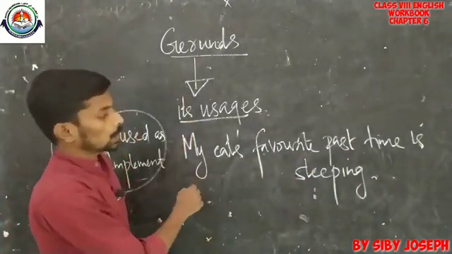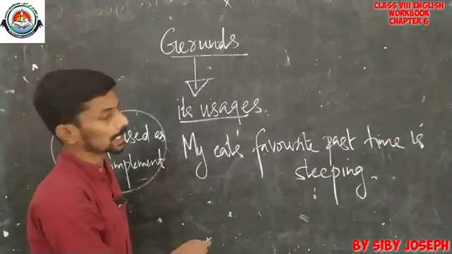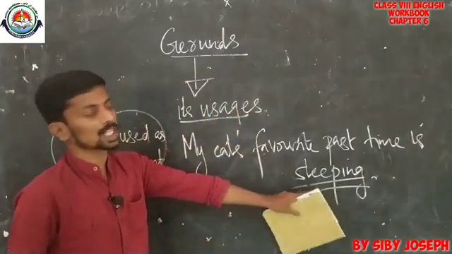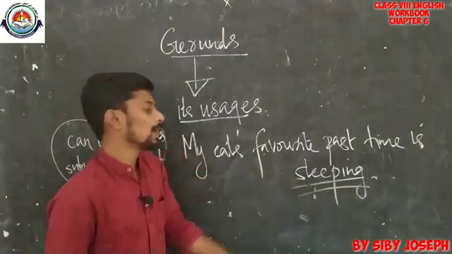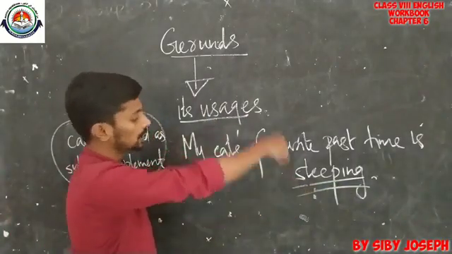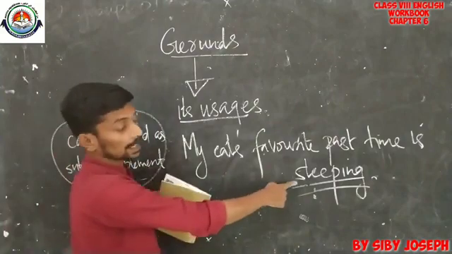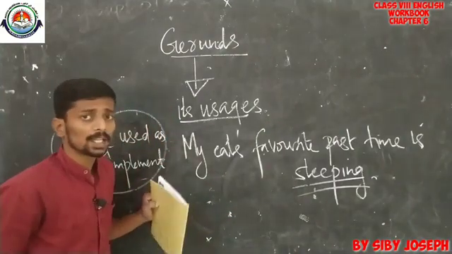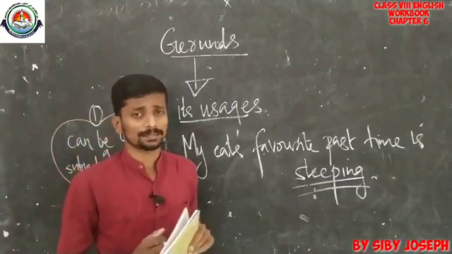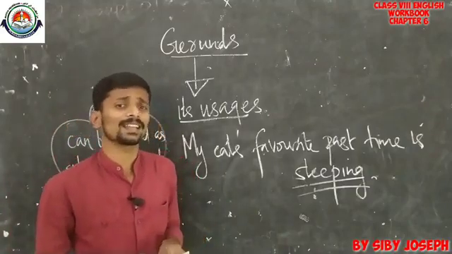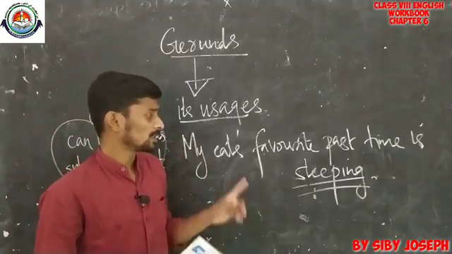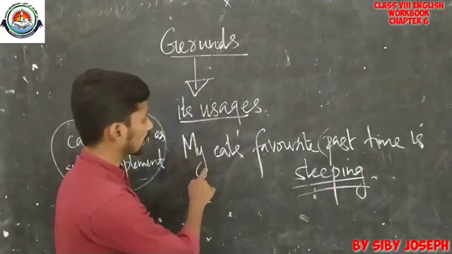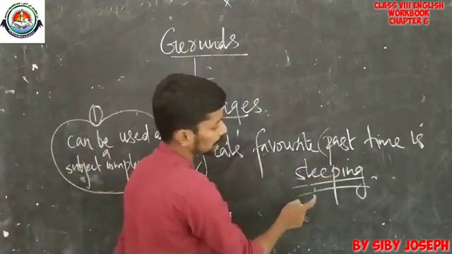Okay. So, look at, find out the gerund used here. Gerund is actually sleeping. Sleep, its ing form sleeping. So, sleeping is actually the gerund used here. And this gerund is used as a subject complement. So, for that you have to know what a complement is. I explained it in the last class when we took the same topic from the course book. Then what do you mean by a complement? So, look at this example. My cat's favorite pastime is sleeping.